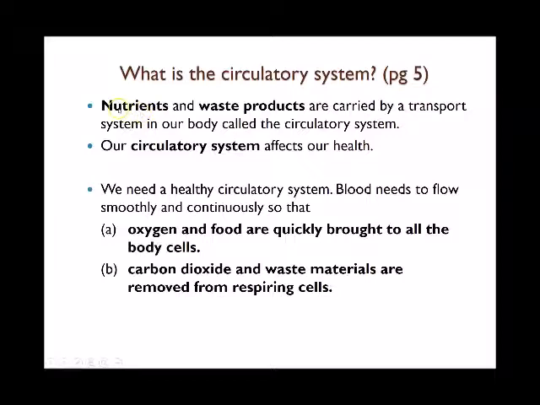Firstly, when we talk about the circulatory system, why is it important? Because nutrients and waste products are carried by a transport system in our body called the circulatory system. And so our circulatory system actually affects our health. We need a healthy circulatory system. Blood needs to flow smoothly and continuously so that oxygen and digested food are quickly brought to all the cells in your body, and the carbon dioxide and all the waste material are removed from the respiring cells and move out from the cells.